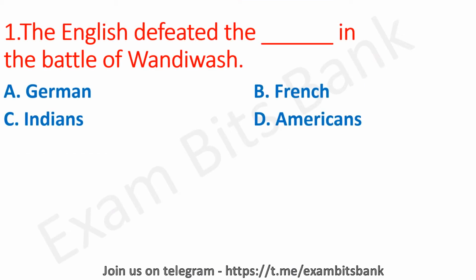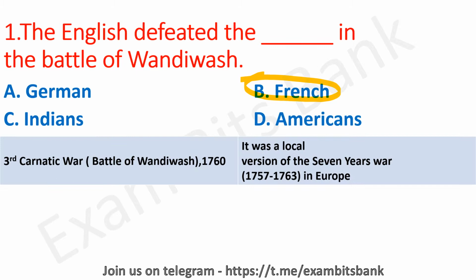Question number 1. The English defeated which country in the Battle of Vandivash? The options are German, French, Indians or Americans. And the correct answer for this question is option B, French. So English defeated the French in the Battle of Vandivash, and Battle of Vandivash is nothing but the third Carnatic War which took place in the year 1760, and basically it's termed as a local version of Seven Years' War which took place between 1757 to 1763 in Europe.